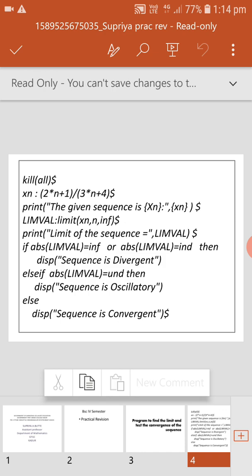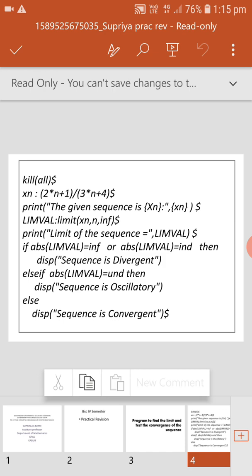Next, after writing the sequence, we have to find the limit value of the sequence. That's why I have taken the capital letters LIMVAL, that is nothing but limit value. LIMVAL := limit, which is the function to find the limit of the given sequence: limit(xn, n, inf), that is infinity.